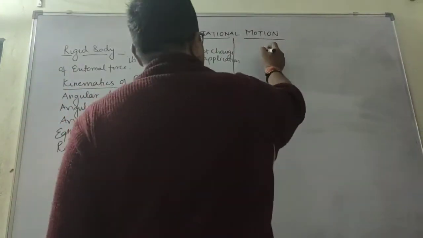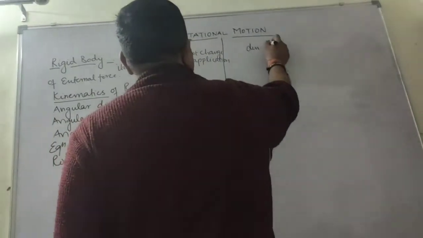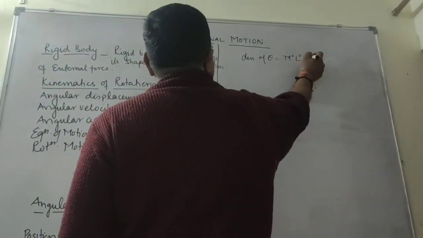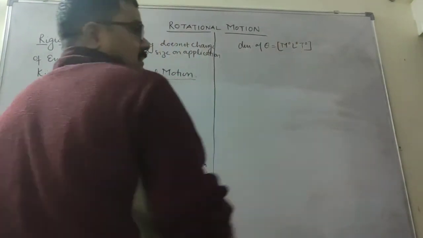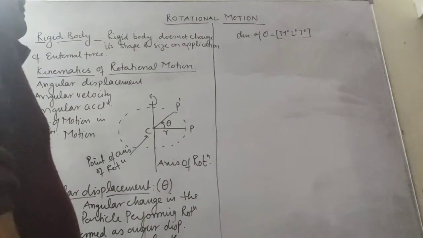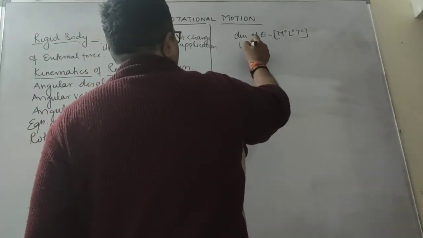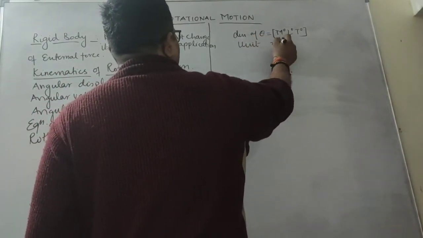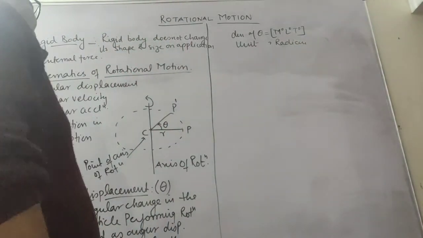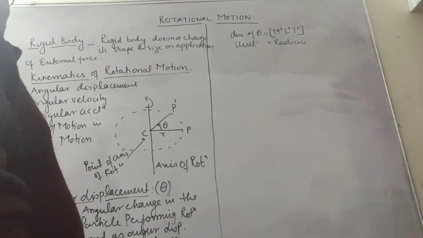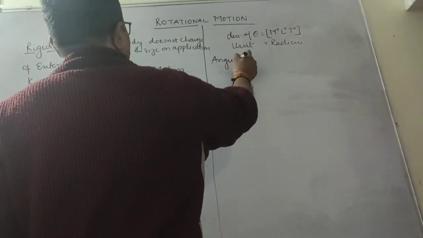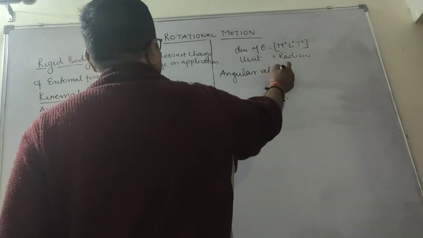So what is the dimension? The dimension of angular displacement is M0 L0 T0. Now the unit, you can take it as radian or degree. This is about angular displacement. Then there is another term, angular velocity.